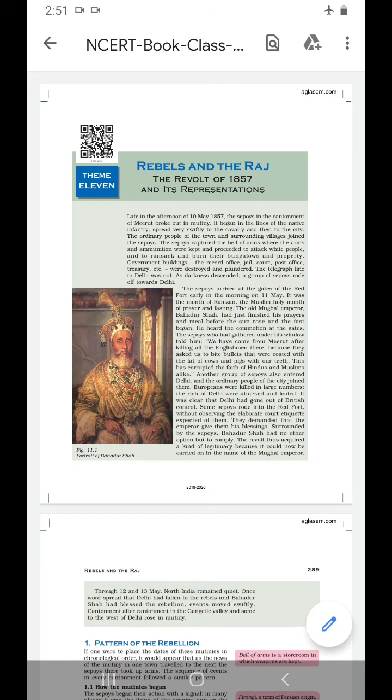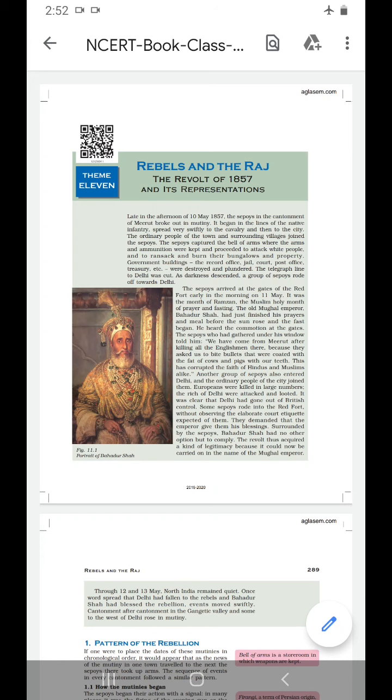Even major towns like Lucknow, Kanpur and Bareilly were attacked, and even the moneylenders and rich people of Delhi were attacked and their property and treasury looted. But why? The peasants regarded them as oppressors and allies of the Britishers.